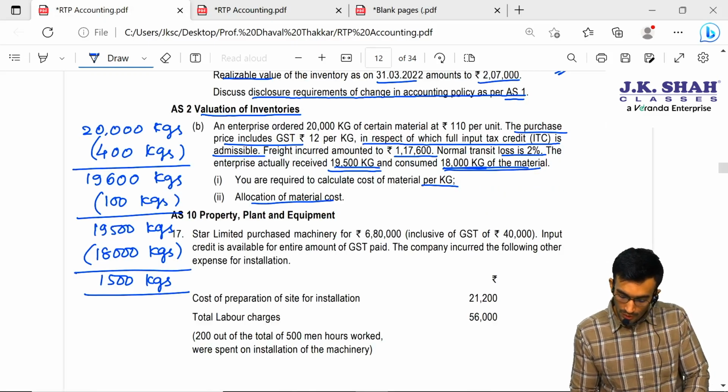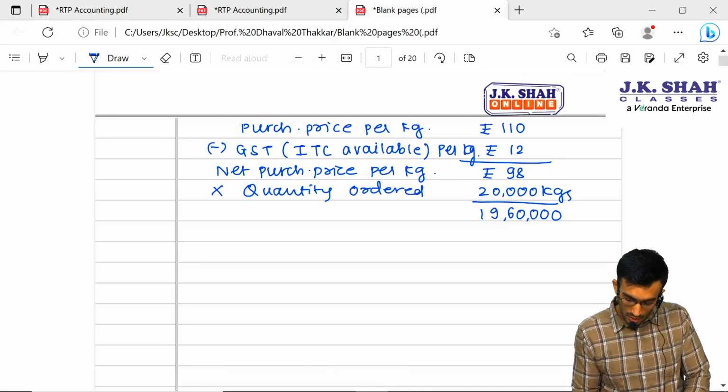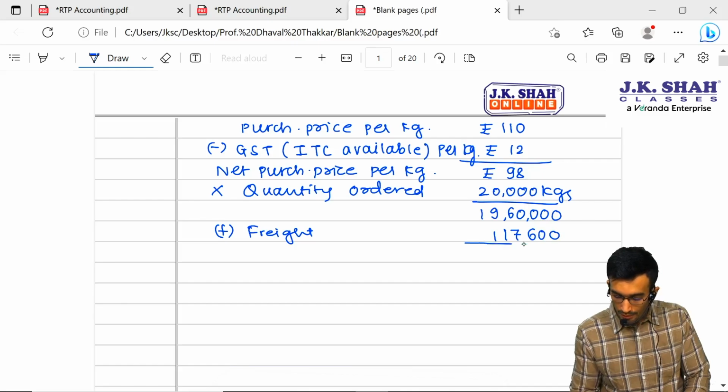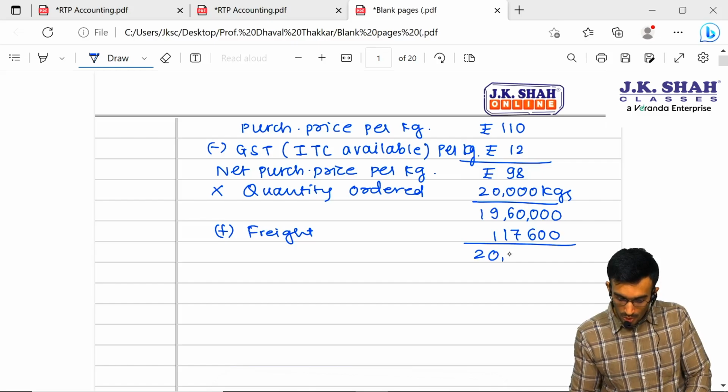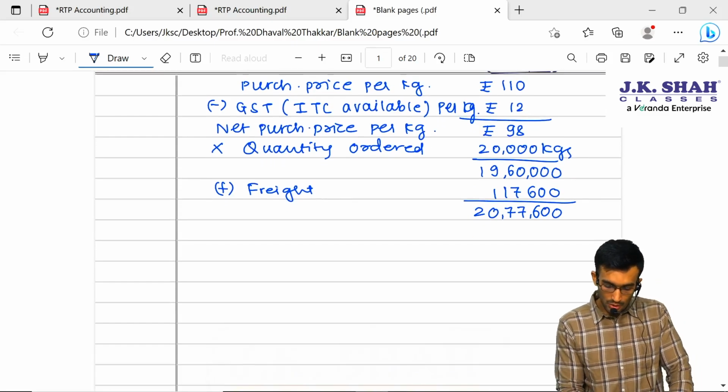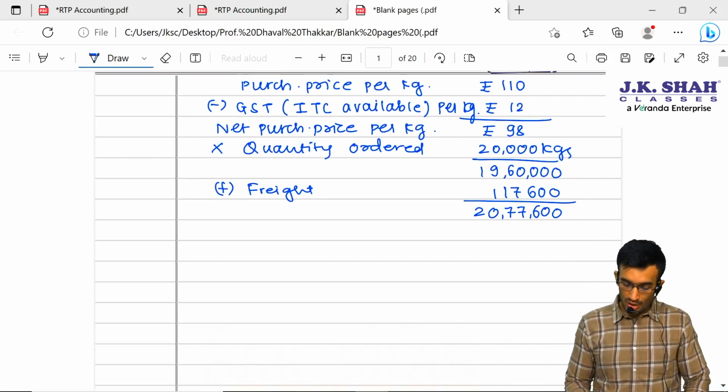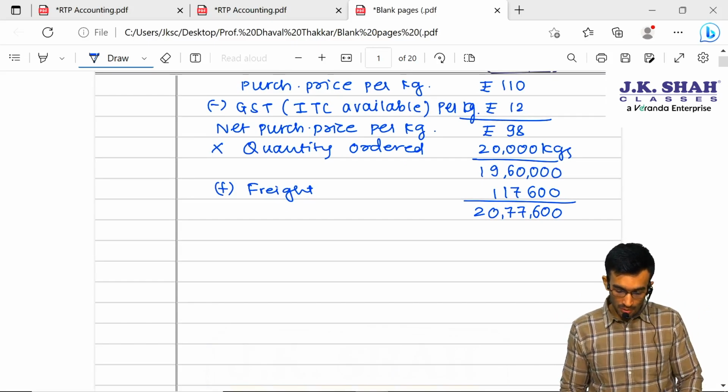Then we have to add freight amounting to 1,17,600. That gives me 20,77,600. So we have got the total purchase value including the freight amount.